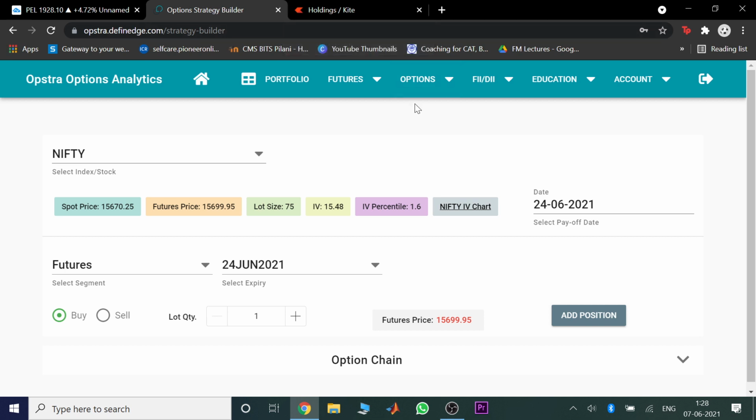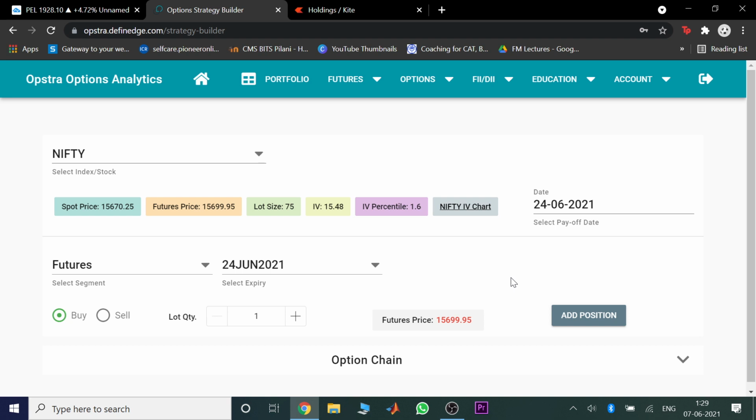Nifty is currently at, let's say, futures prices around 15,700. Let's say we expect Nifty to expire by the next Thursday within the range of 15,200 to 15,800. This is the range we come up with. Now, how do you come up with this range? You can use fundamental analysis, technical analysis, or sentiment analysis, up to you. That is an altogether different topic, but suppose you've decided a range that Nifty would probably expire in.